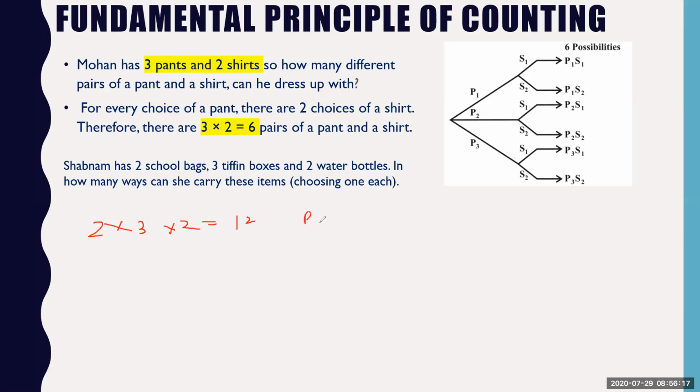So she has bag 1, she has bag 2, and then she has 3 tiffin box. So 3 tiffin box can go to again T1, T2, and T3 form. And then she has 2 water bottles. So 2 water bottles she can carry. So the number of possible outcomes you will get here is B1, T1, W1. I'm just giving you one example. Sorry, this is B1. I'm sorry.